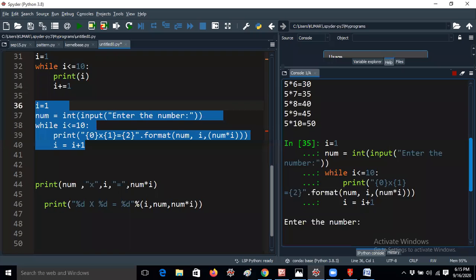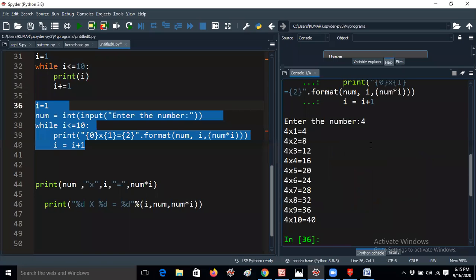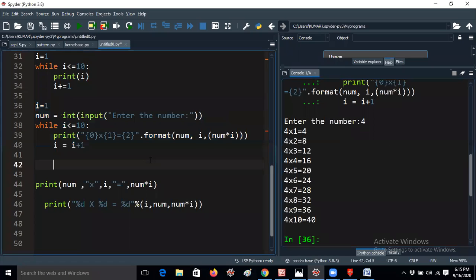So now I'm giving the fourth table. 4 into 1 equal to 4, 4 2 8, it will be done like this. Hope you understand, guys. These are the various methods. That's the reason I explained in detail why I am using the dot format method, because in some interviews they may ask: print a multiplication table using the dot format method, then what should you do? You have to do it like this. You have to know all these things.